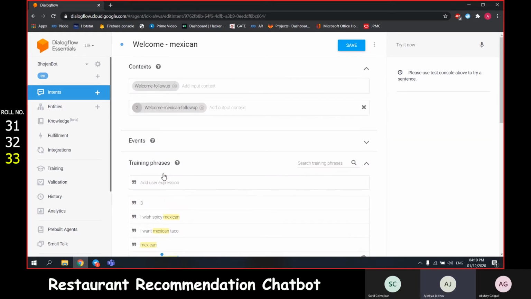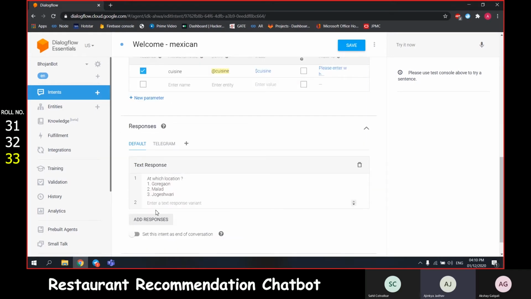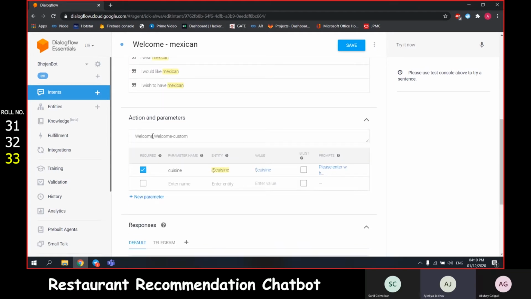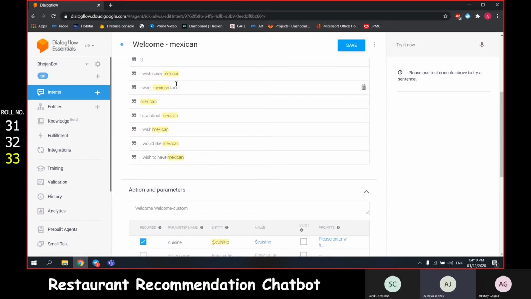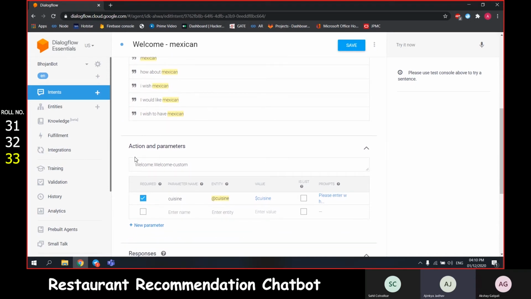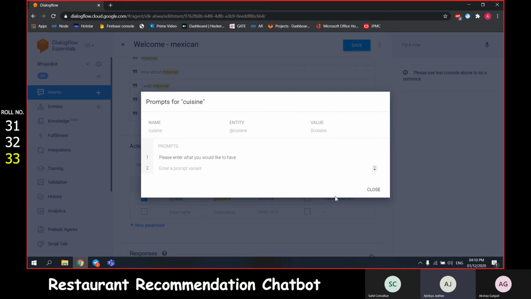So based on these training phrases, again we have a few responses, but a few things that are added in this intent are actions and parameters. What an action and parameter is: as you can see here, Mexican is the keyword, and based on this, we are going to display to him the restaurant and the location. Here the parameter is cuisine, and we have selected it as required so that it is essential. If the user does not enter it, by default we have also given him or her a prompt: please enter what you would like to have today.